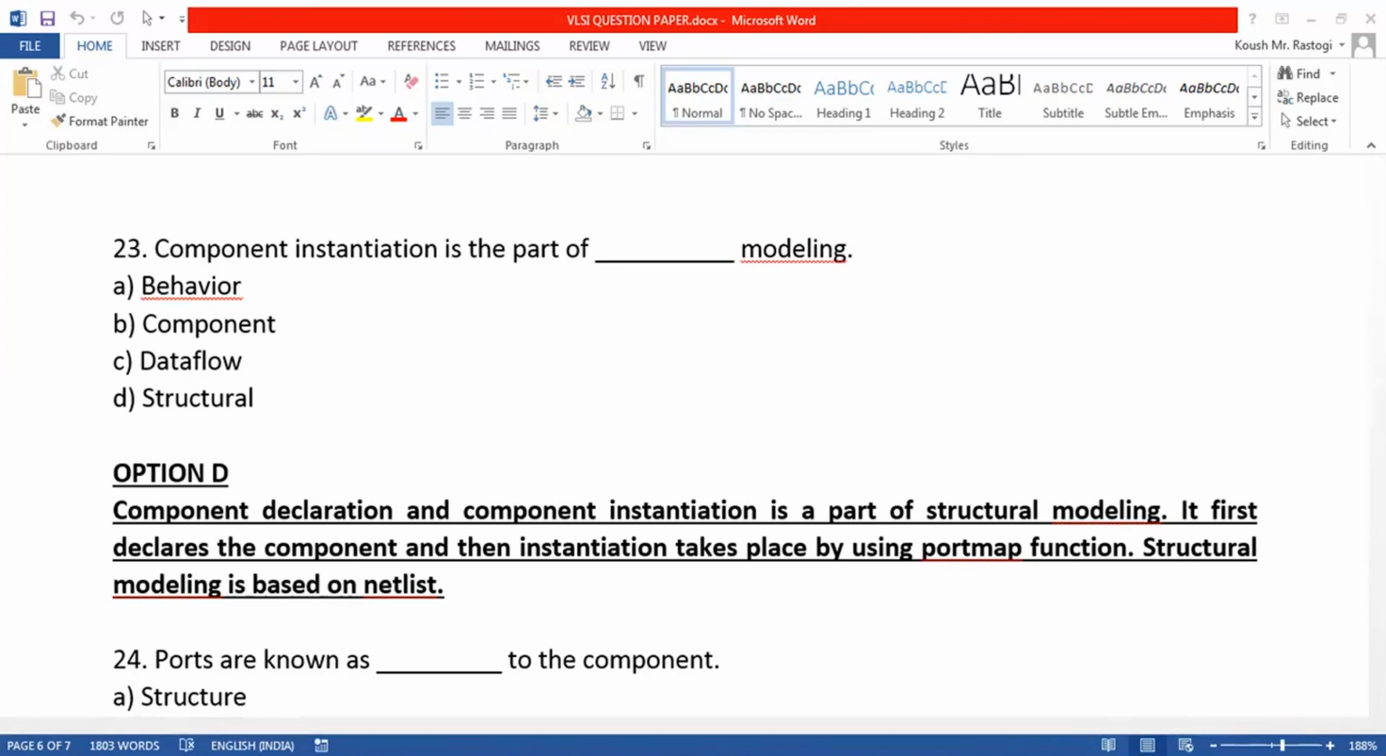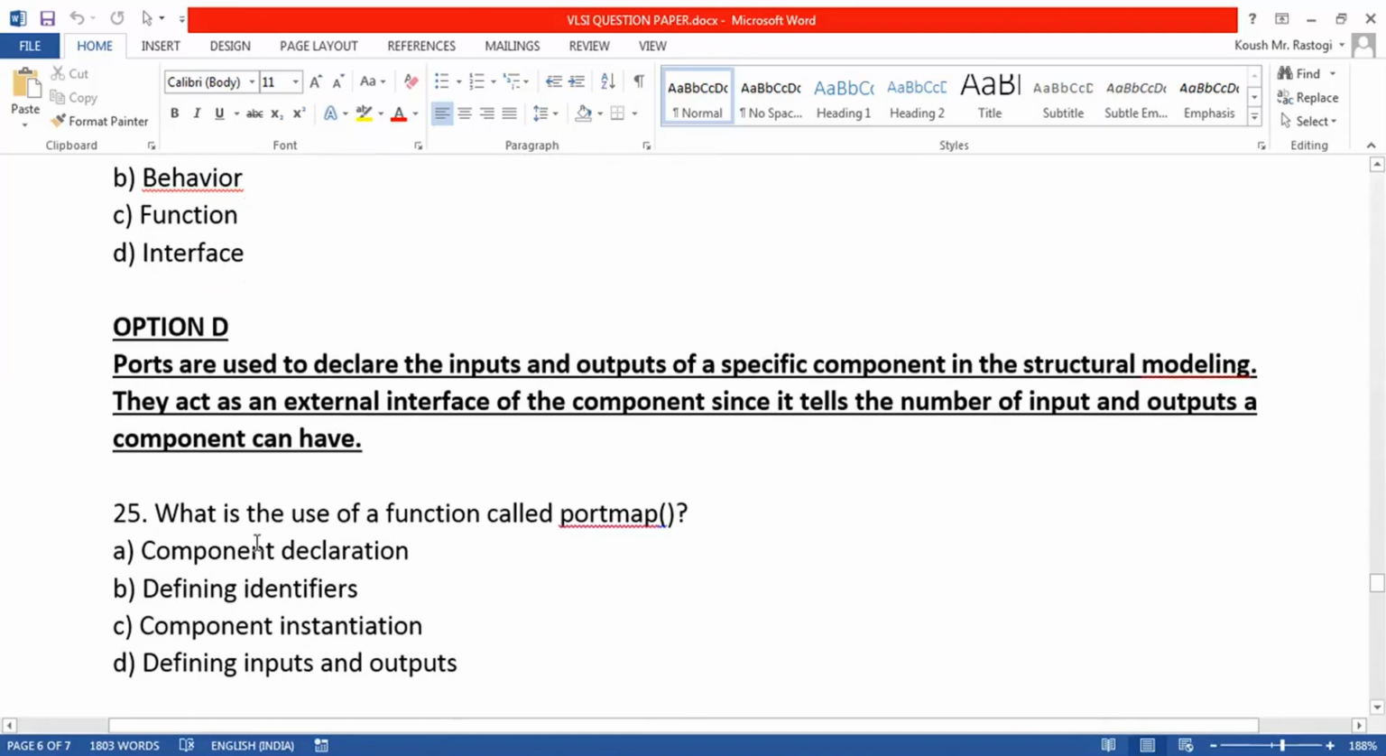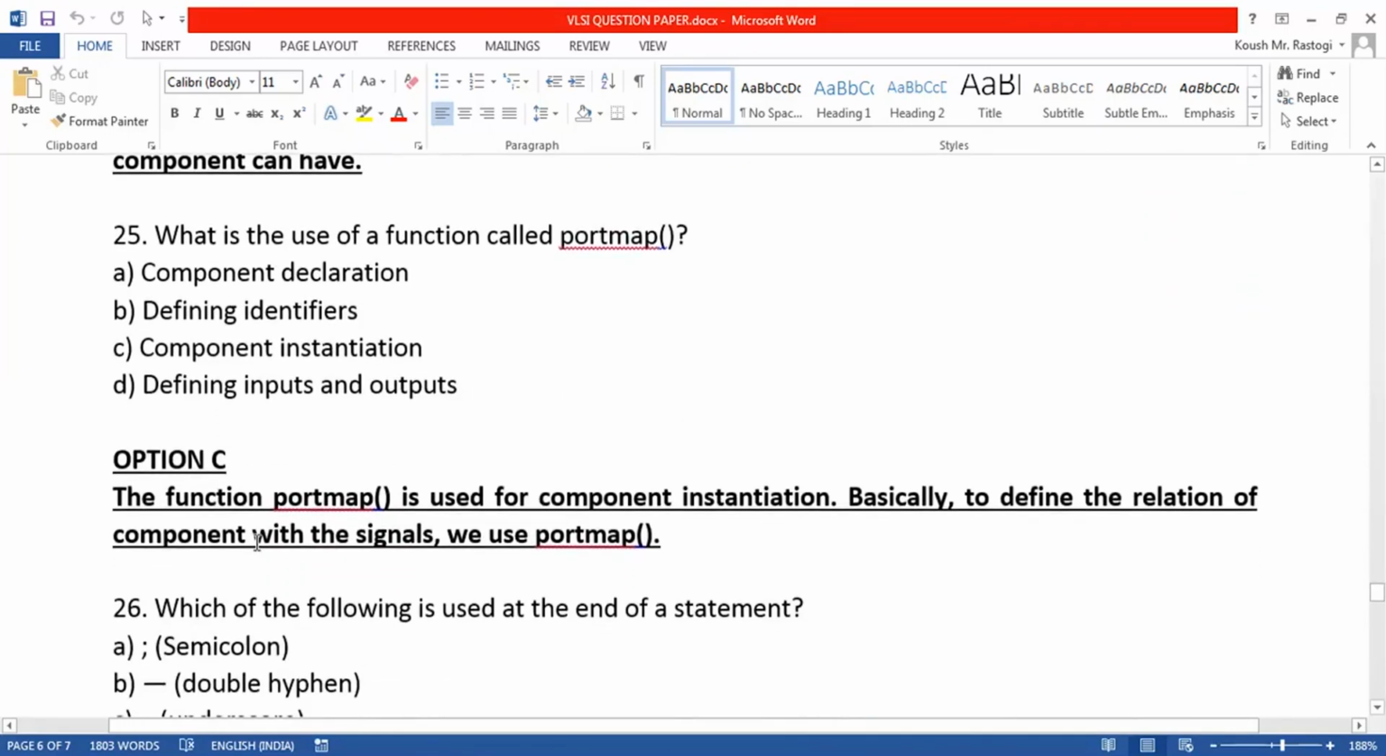Then we are asked what ports are known as. Obviously the ports are known as the interface to the component and they are declared using the entity part, during the entity declaration. They declare the inputs and outputs of the specific component. So they are defining the interface of the device. Then we are asked what is the use of the port map function. Obviously the port map function is used for component instantiation.